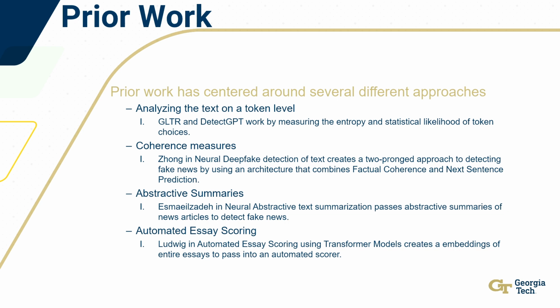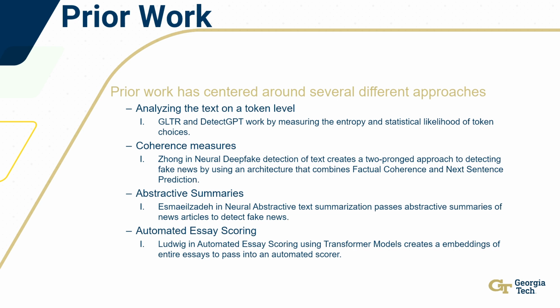The next approach is abstractive summaries. So Esmaeilzadeh, in his neural abstractive text summarization, created a pointer generator network to create abstractive summaries of news articles. The byproduct of this is that he used these as inputs into a simple long short-term memory network to detect whether a news article was written by a machine or not. And then finally we have automated essay scoring. This isn't necessarily detecting AI text, but the methodology can be co-opted to do that.